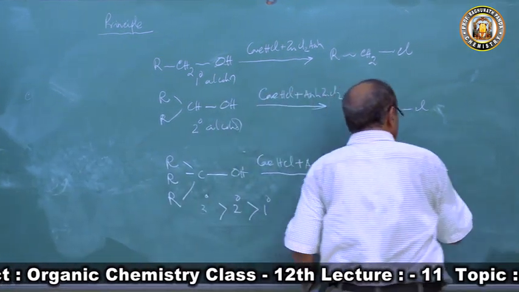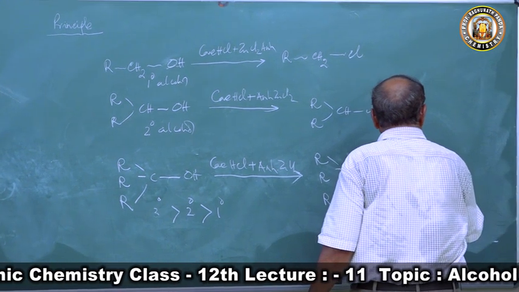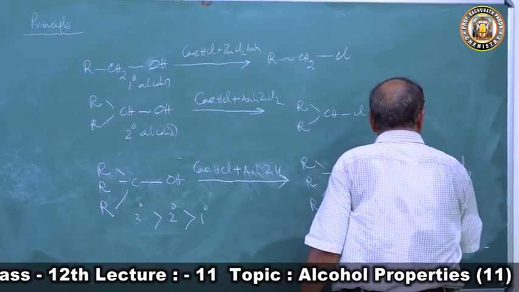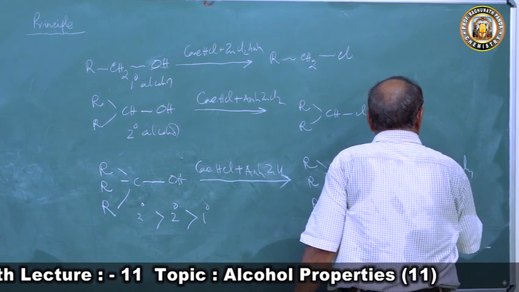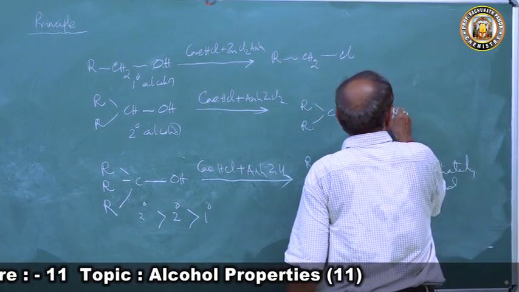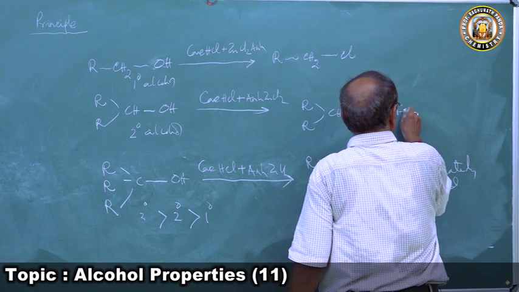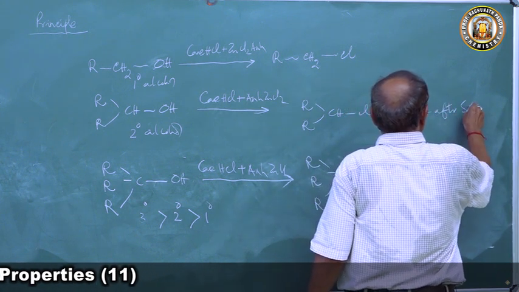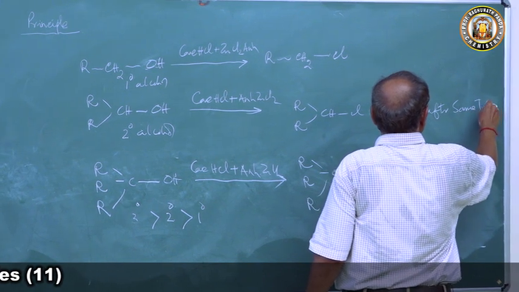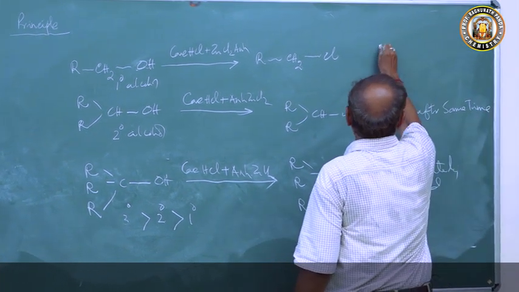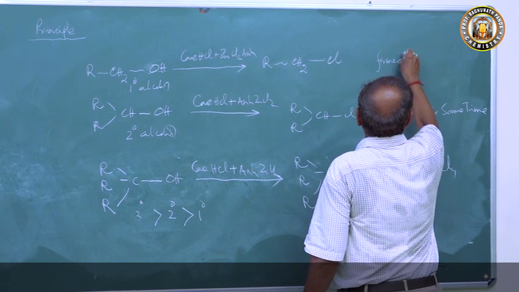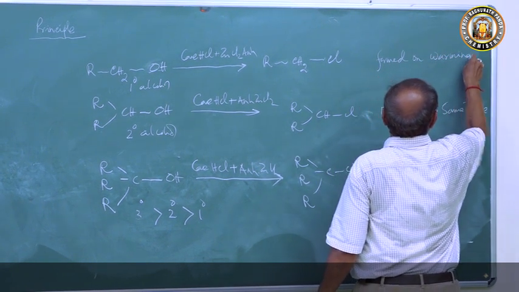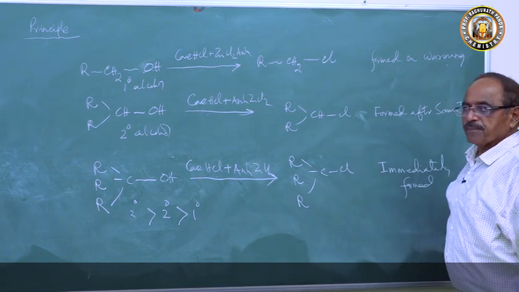So the tertiary alkyl chloride will be formed immediately. The secondary alkyl chloride is formed after some time, because of the order of reactivity. And the primary is formed on warming. This takes place after some time. On warming, this is possible.